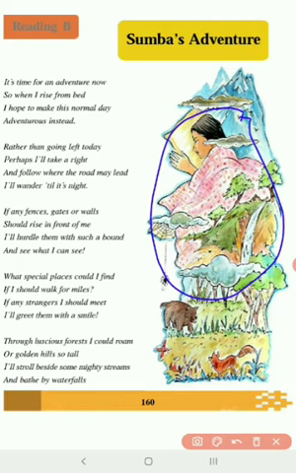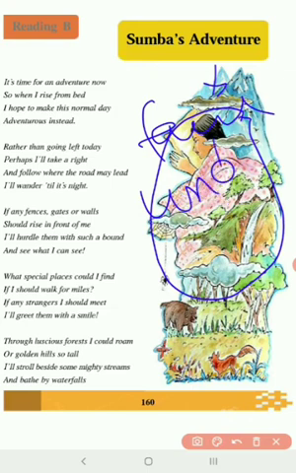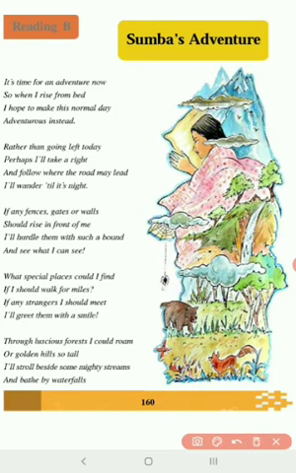So I already told you in the introduction what we mean by adventure. Adventure means facing the unknown. You face something that you don't know. So facing the unknown is what we call adventure. This girl exactly has got the point of what an adventure is. "It is time for an adventure." She is still on the bed, and she says it's time for an adventure.